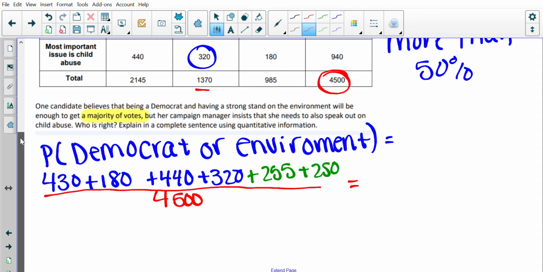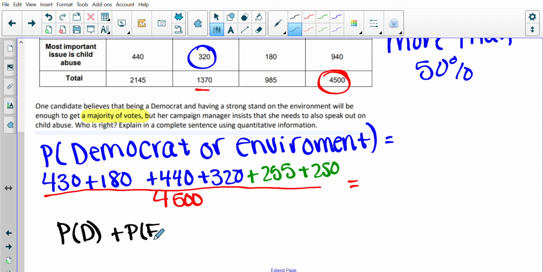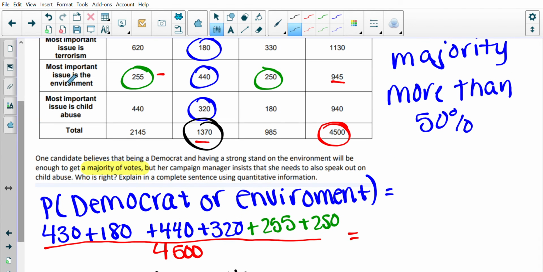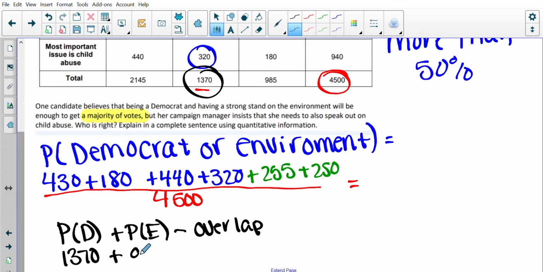Or another way to do it is to say, okay, let's use that formula. The probability of getting a Democrat plus the probability of it being environmental minus that overlap, okay? We should get the same answer. So the probability of everyone being a Democrat is right here, 1,370, plus the probability of the most important issue is environment, which is 945.